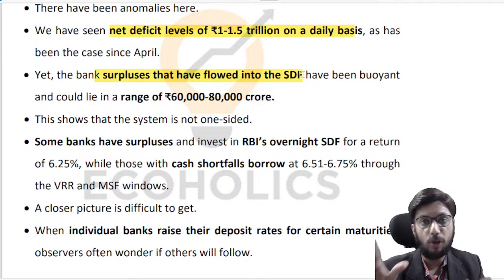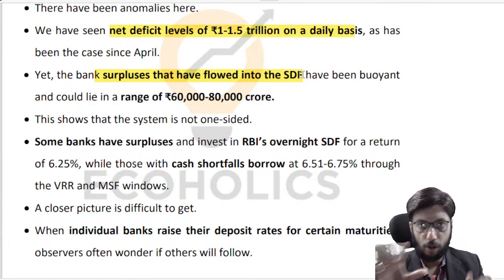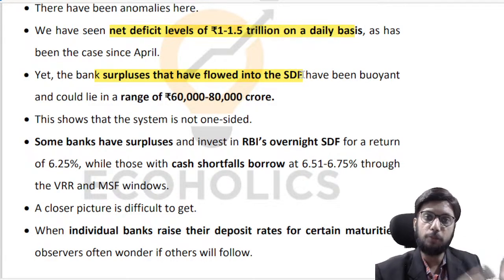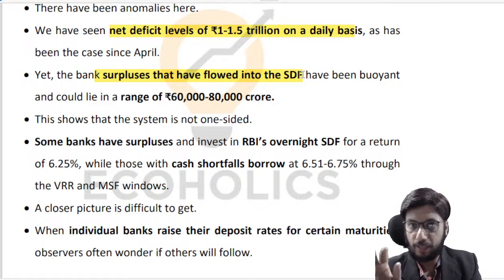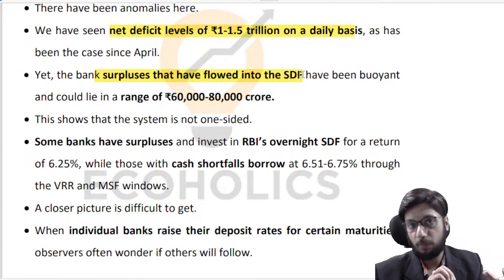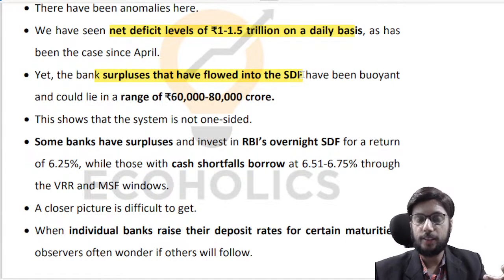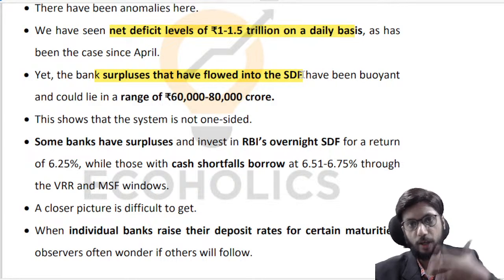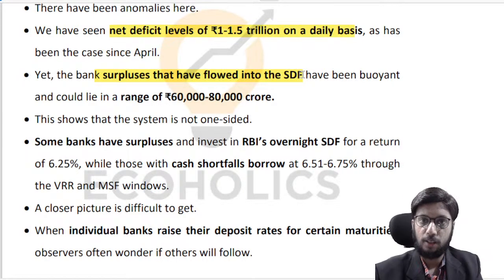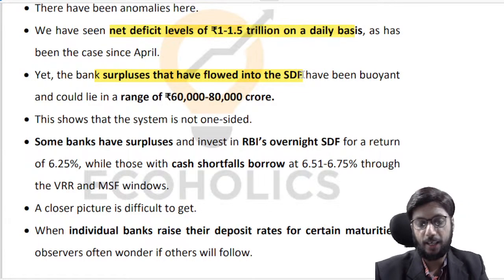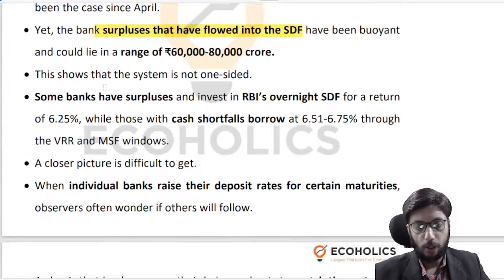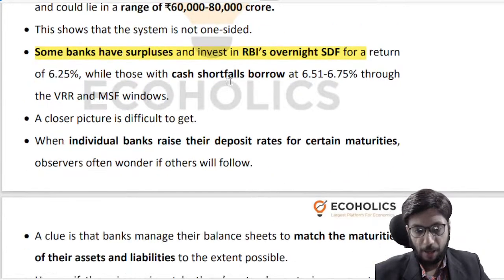But that is exactly what it should be like, right? If there are, let's say, 100 banks, not all of them should be in surplus at the same time. Not all of them should be in deficit at the same time, right? Typically, some banks will be in surplus, some banks will be in deficit. Those who are in surplus will put the money into the system. Those who are in deficit will take the money out of the system, right? That's exactly how it's supposed to be, and that's how it's operating right now. So you can see that some banks have surpluses, and they invest, some have shortfalls, and they borrow, right?